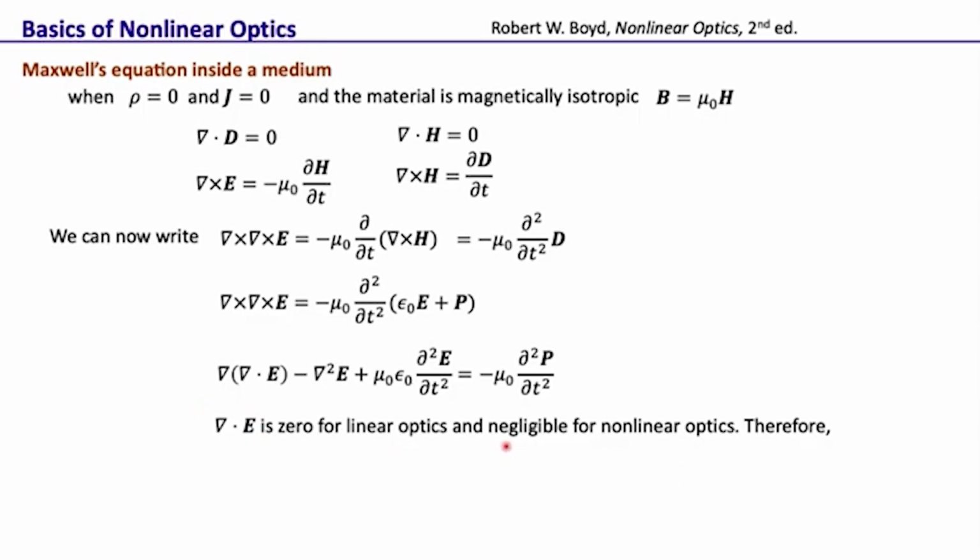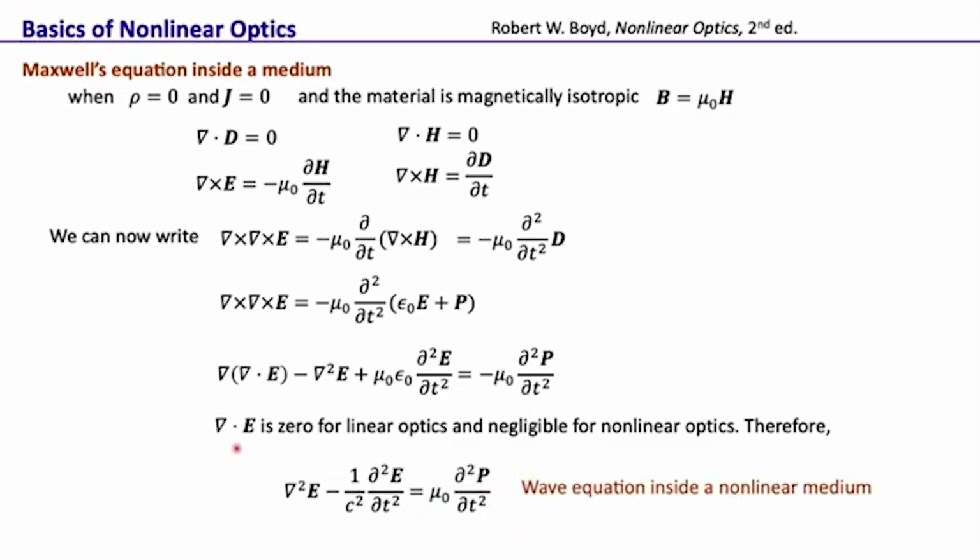Without actually going into the details of how this comes out, for the details one can look at this very nice book on nonlinear optics by Robert Boyd. This is the third edition. So for the kind of intensities we would be interested in, even within nonlinear optics, this del dot E is 0, and therefore we can write this as just del 2 E, and now since we can change the signs here, this becomes minus 1 over c square del 2 E by del t 2 plus mu naught del 2 P by del t 2.